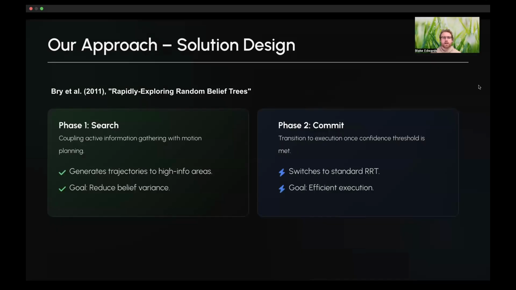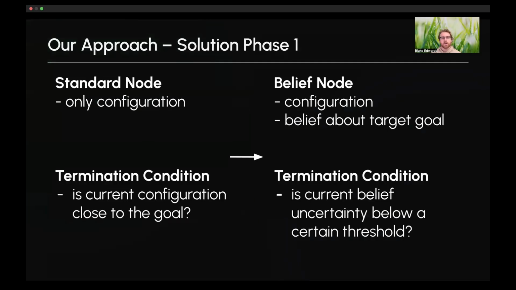The solution design that we ended up going with was most notably using the rapidly exploring random belief tree published by Bry et al. in 2011, which we will refer to as RRBT. In phase one, we do that first RRBT-based search to reduce uncertainty about which bin the object is in, execute that plan, and then do another round of RRBT to reduce uncertainty about the object's position covariance, execute that plan, and then we commit and perform the pick and place.